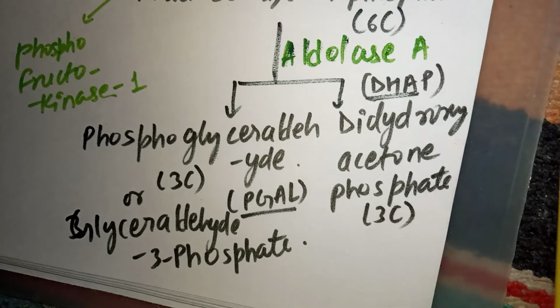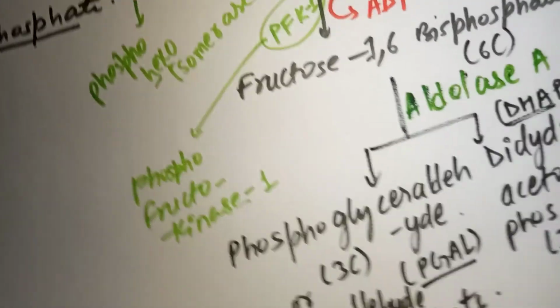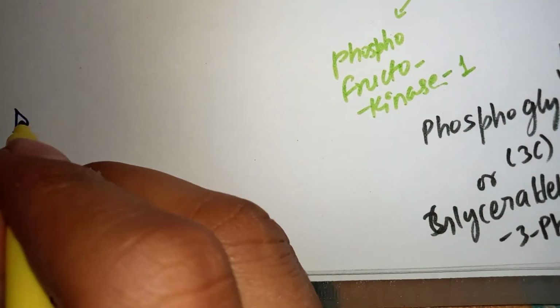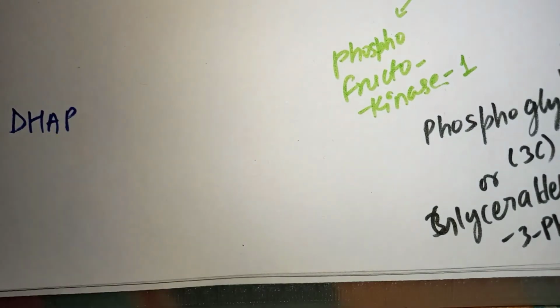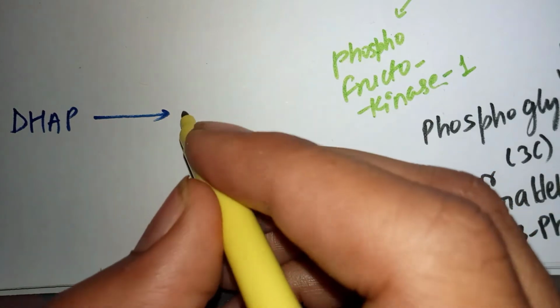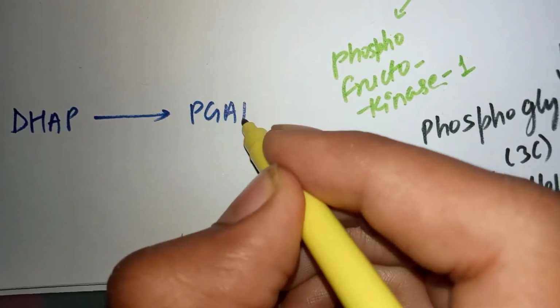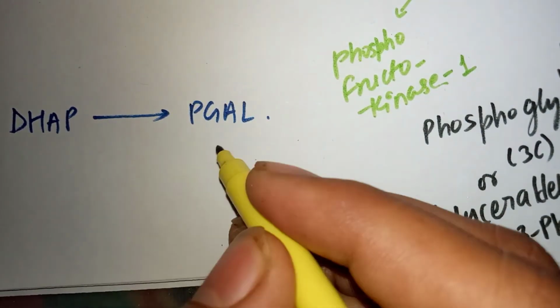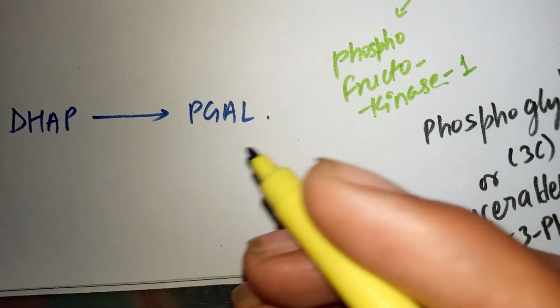All right, what phosphotriose isomerase does is it results in the conversion of DHAP, that is dihydroxy acetone phosphate, being converted into PGAL, or you can say glyceraldehyde 3 phosphate or phosphoglyceraldehyde.